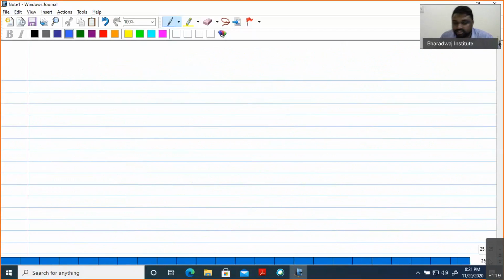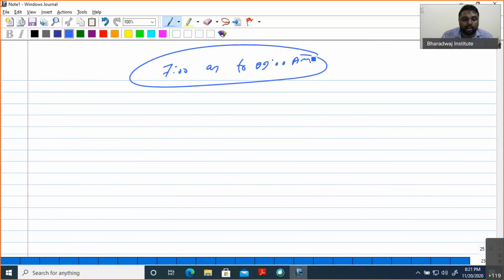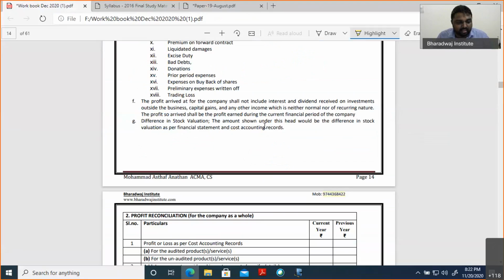The morning session, since it is a cost audit class with lesser syllabus, we will start at 7 a.m. only. The class will be 7 a.m. to 9 a.m. Because it's a theory session with a small area only, we won't start early morning at 6. We will start at 7 a.m. to 9 a.m.